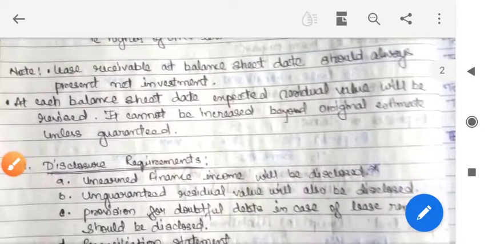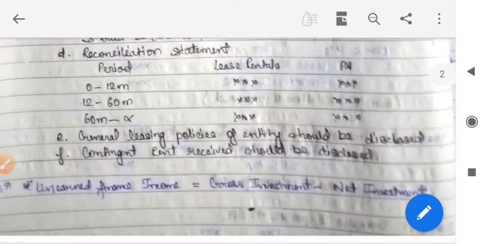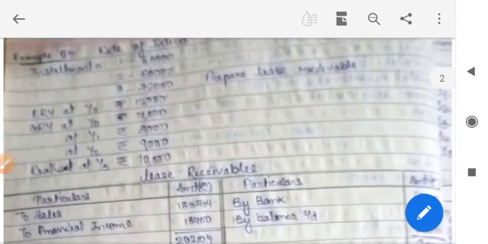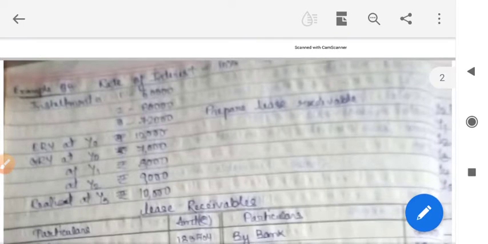Note, see the note. Lease receivables at the balance sheet date should always be the present net investment. At each balance sheet date, expected residual value will be revised. It cannot increase beyond the original estimate unless guaranteed. Disclosure requirements are not important. Let's see an example.